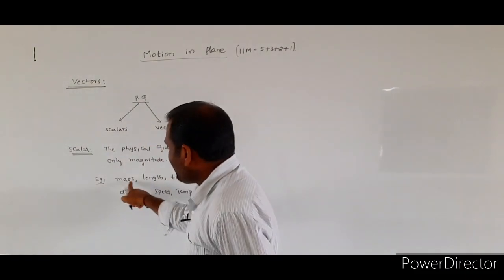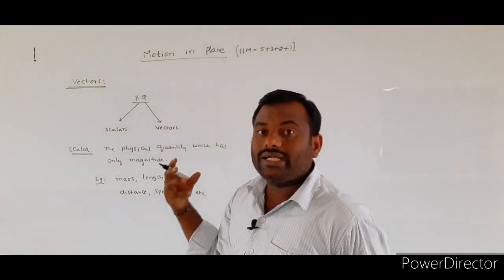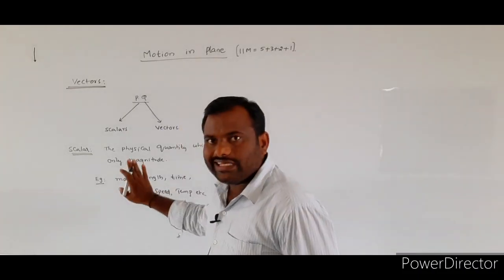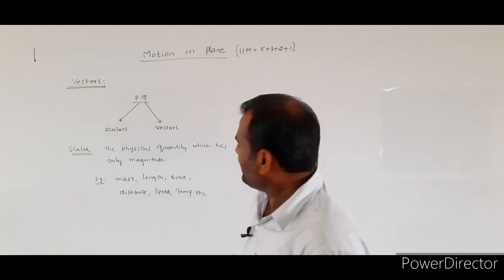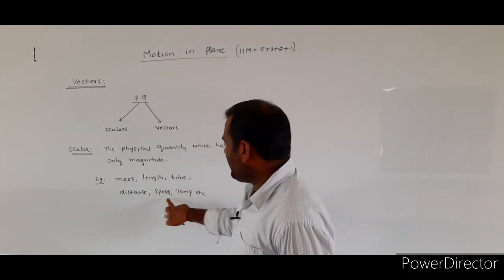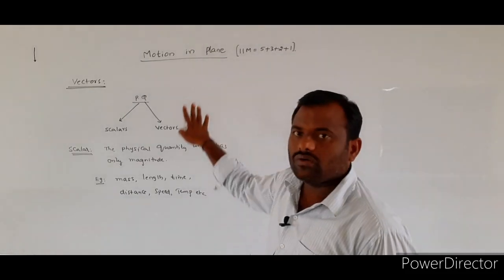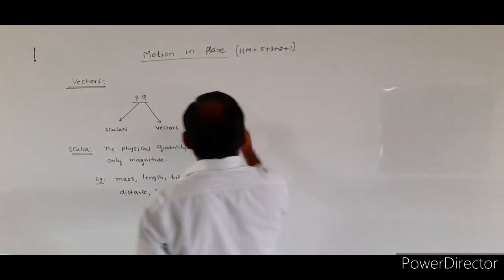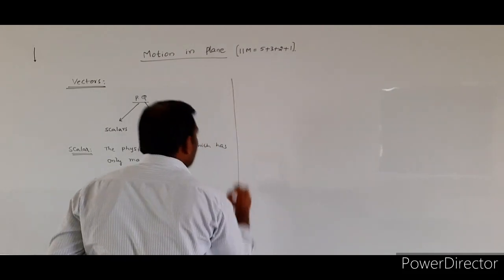If we take mass, we measure the quantity of mass only. It has only magnitude. It does not have any direction. Similarly length, time, distance, speed and temperature. All these quantities we are calling scalar quantities.